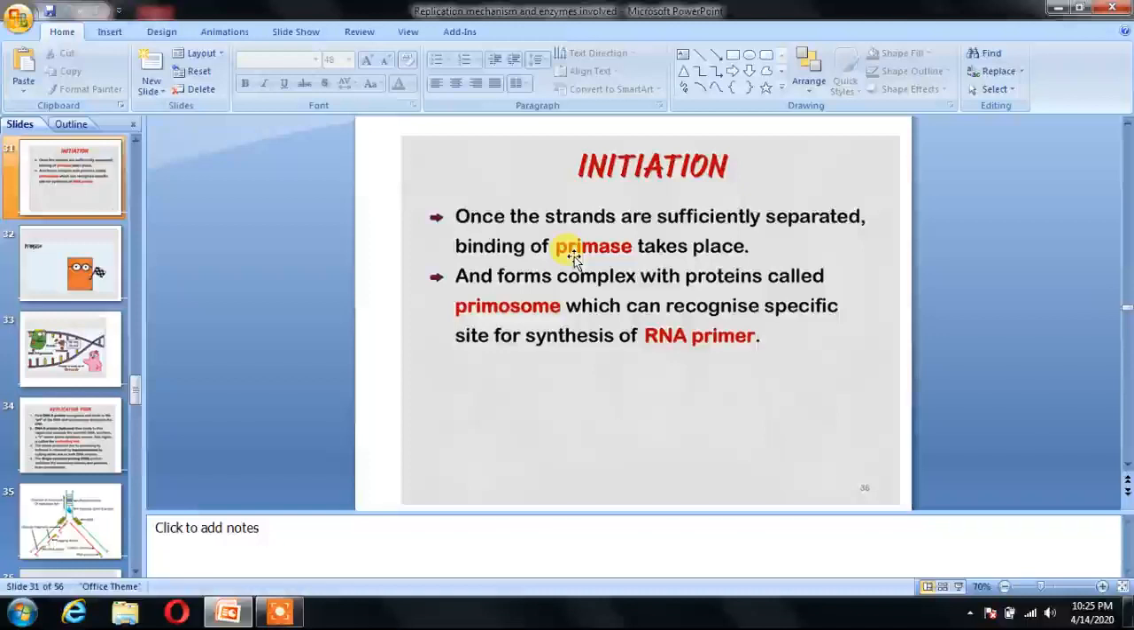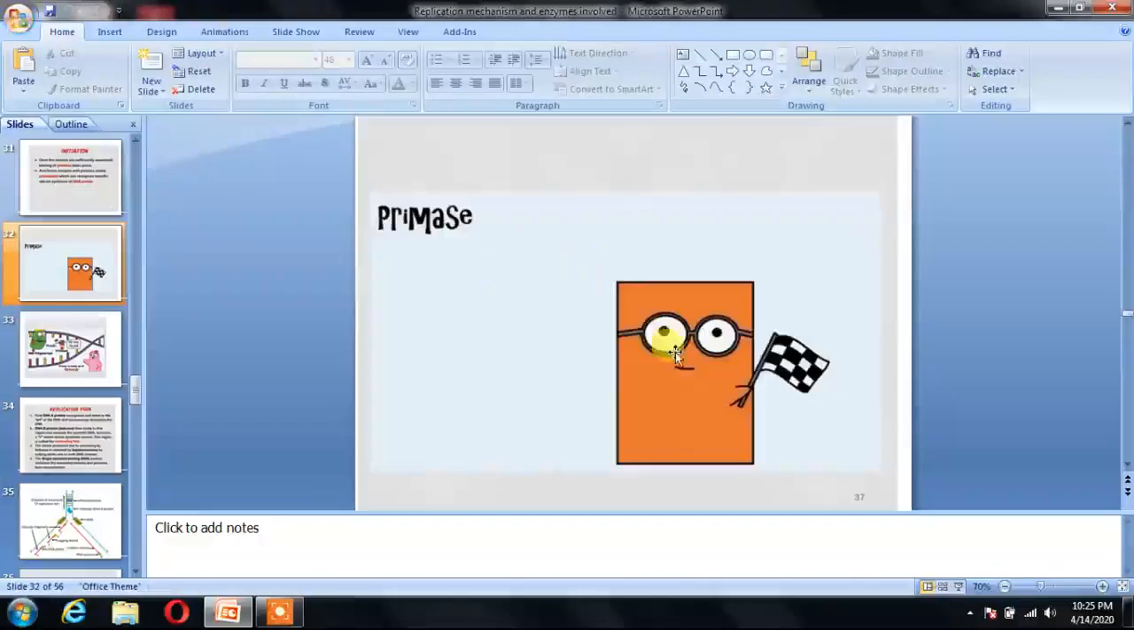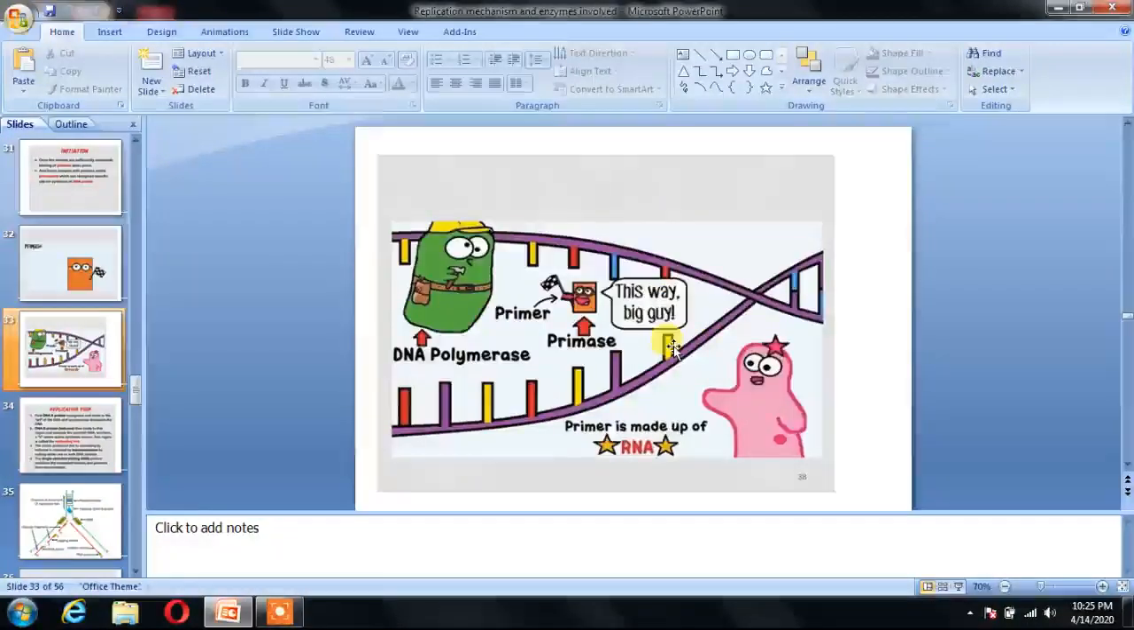Once the strands are sufficiently separated, binding of primase takes place and forms a complex with the protein which we have discussed, called primosome, which recognizes a specific site for the synthesis of RNA primer. This is the primase enzyme which forms the RNA primer. And when the RNA primer is synthesized, then only can DNA polymerase move further for the polymerization reaction.